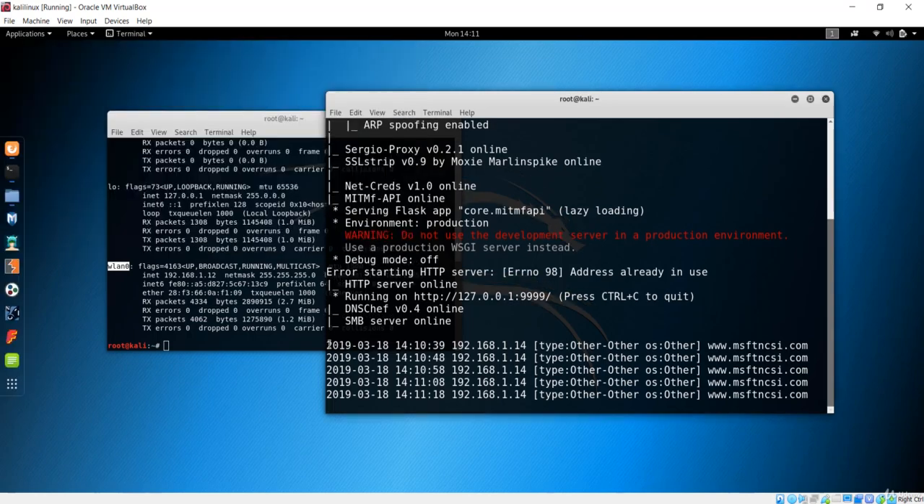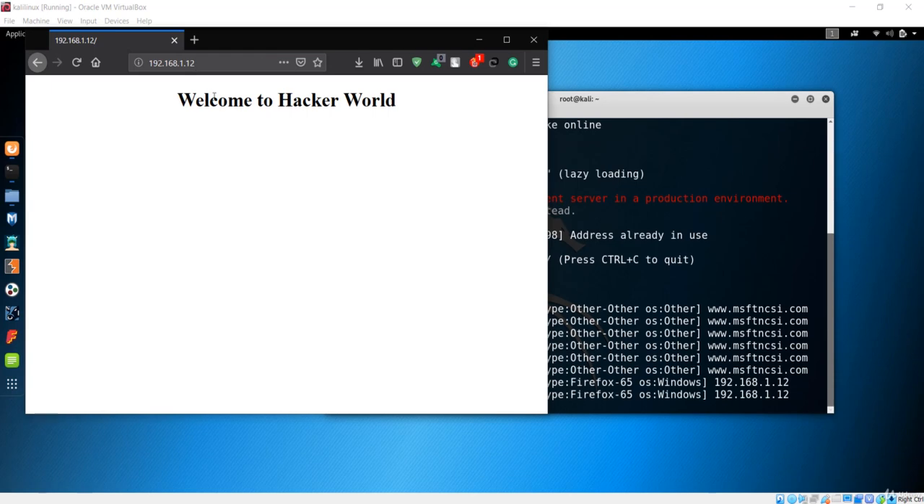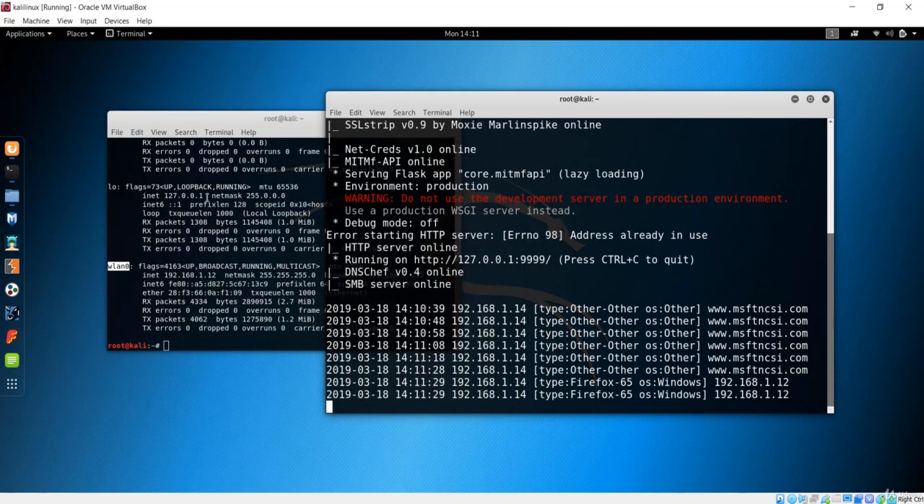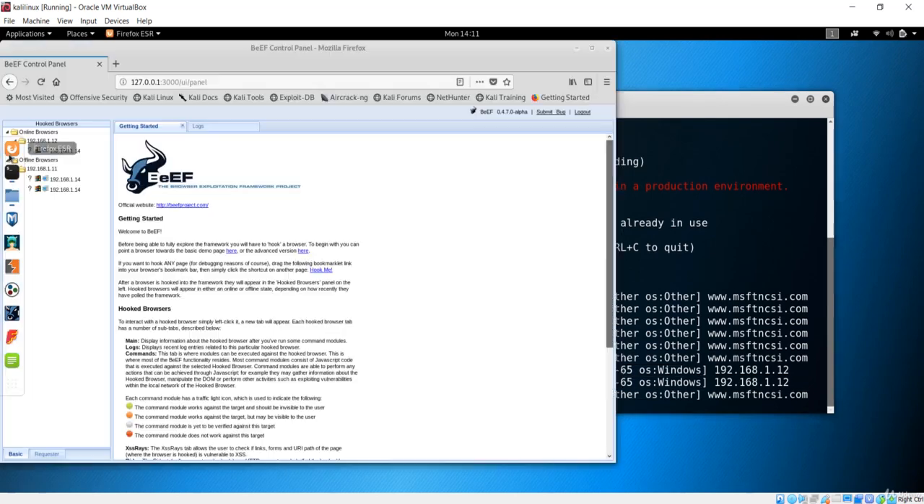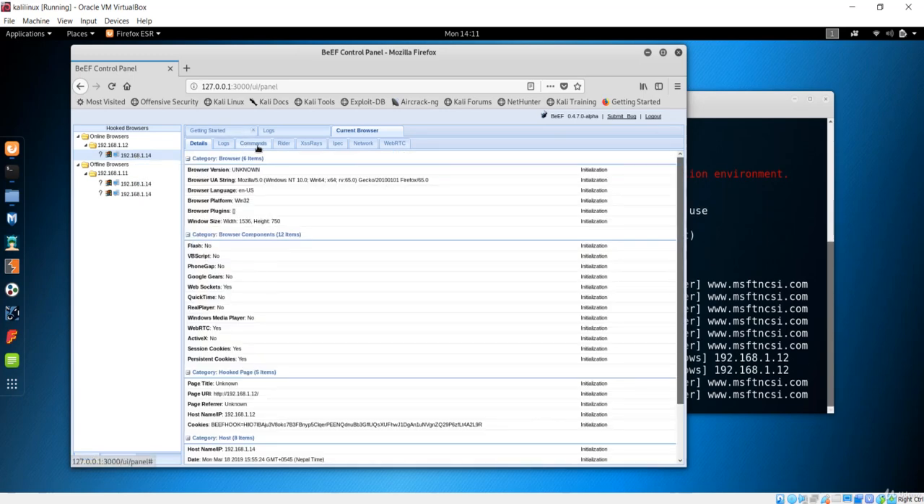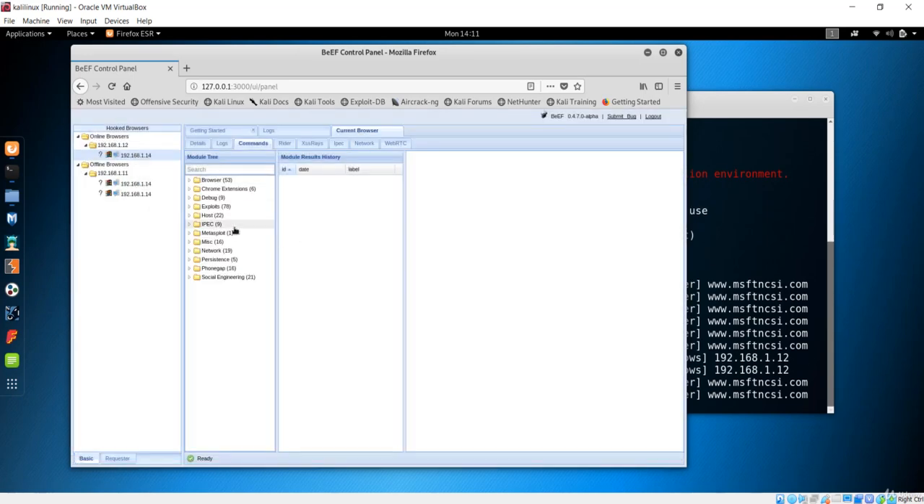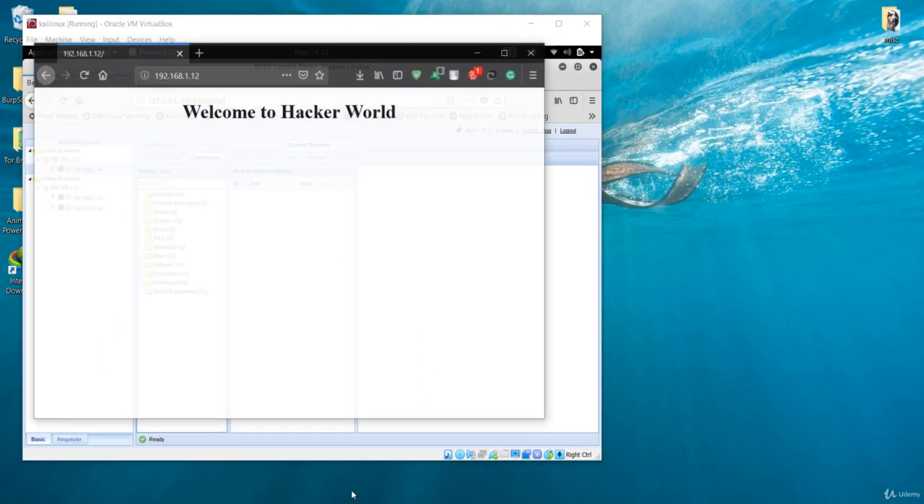Now what you need to do is simply open your browser on the Windows machine and go to the IP address of Kali. So this is the IP address of Kali. Let me hit enter, and now "welcome to hacker world" has been displayed, which was the content of our index.html file, and you can see we have connected to the Firefox of Windows. Let's open the BeEF browser panel over here, and now you can clearly see that we have a new online browser, which is this Firefox. So now you can run every command that is available over here.